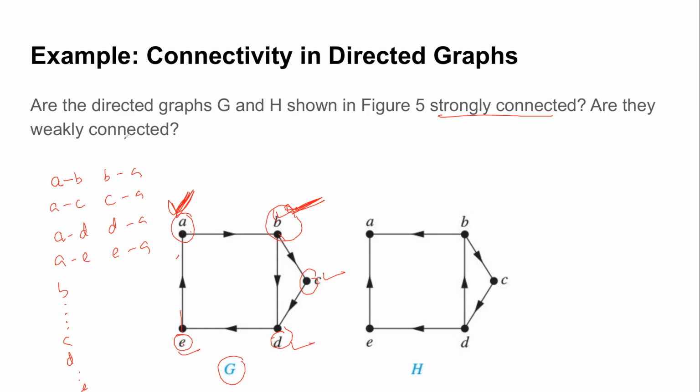So can I say it's also weakly connected? G is actually strongly connected. You can verify yourself one by one. Can I say it's also weakly connected? Yes, right? Because for weakly connected, I just ignore the edges and then you can directly see there's a path between all of them. Okay, what about H?